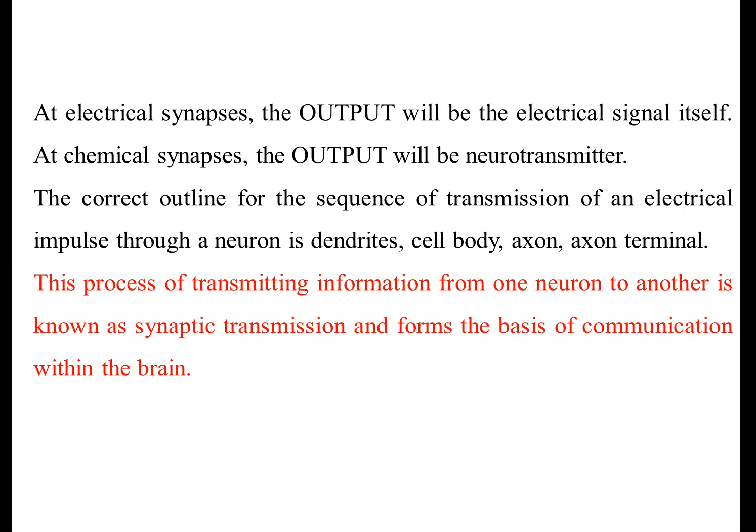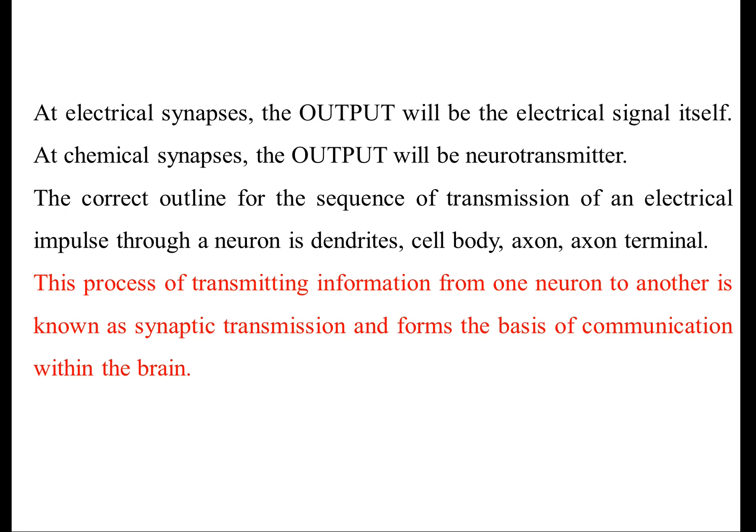The correct outline for the sequence of transmission of electrical impulse through a neuron is dendrites, cell body, axon, axon terminal. That is dendrites, then cell body, axon and axon terminal.